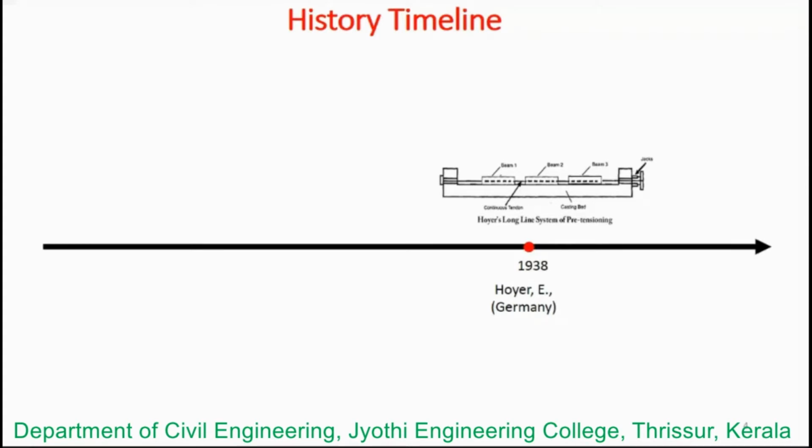So next, in 1938, Hoyer of Germany developed the long line pre-tensioning method. This method can be compared with the assembly line method in the manufacturing of cars. It is one industrial shed, or one complete line, where several precast members can be produced. This technique was used to produce pre-tensioned transmission poles for electric lines.